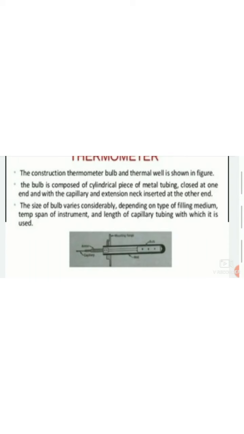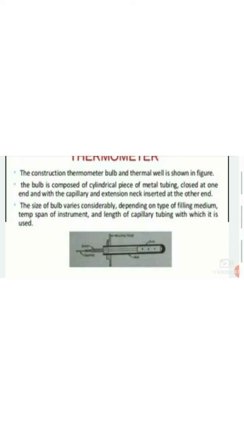The bulb is composed of a cylindrical piece of metal tubing closed at one end and with the capillary and extension neck inserted at the other end. The size of the bulb varies considerably depending on the type of filling medium, temperature, span of instrument, and the length of capillary tubing with which it is used.